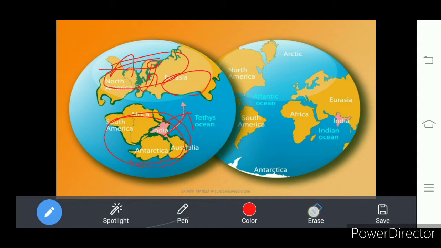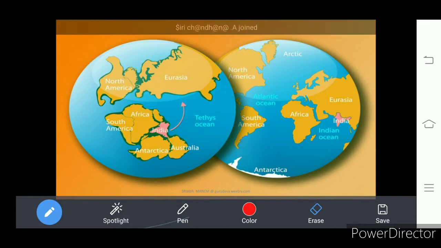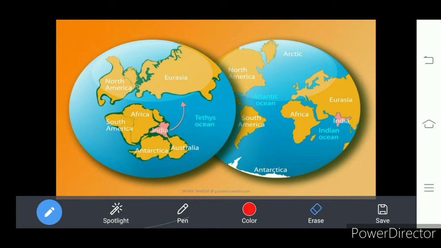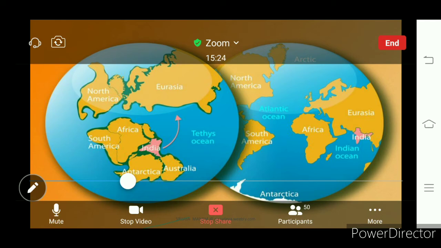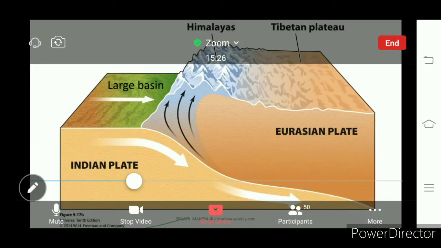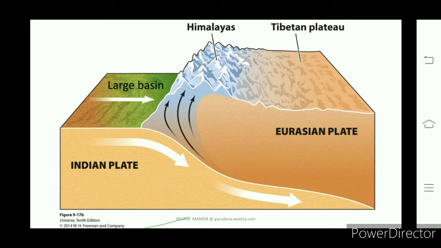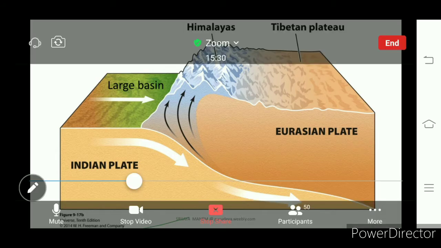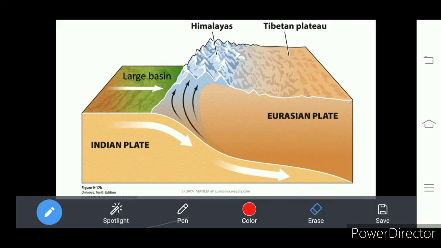Okay. So in that process, what happened, Himalayan mountains originated between India and the Eurasian plate. Look at this. It is the Eurasian plate, my dear students. This one.